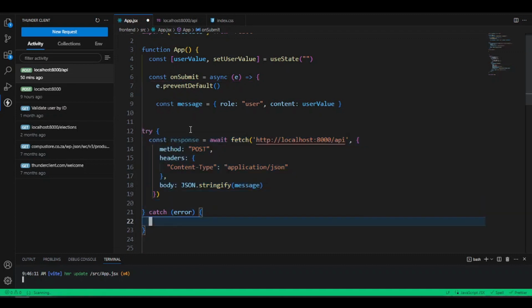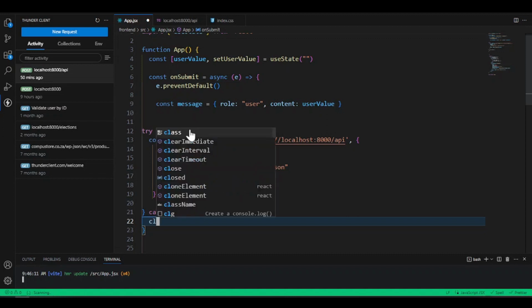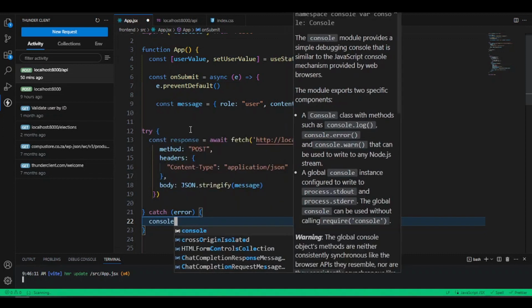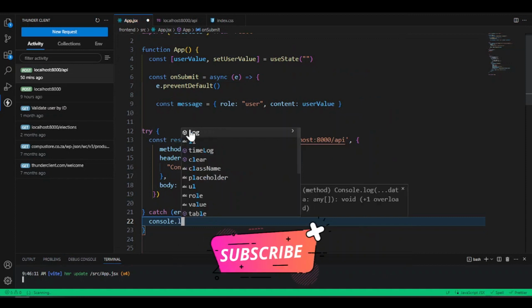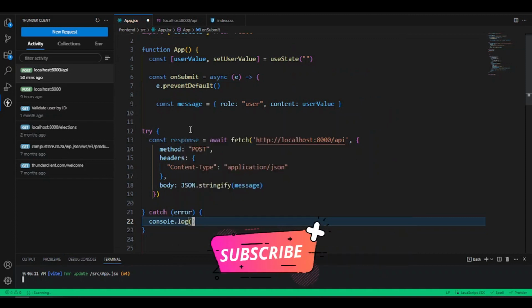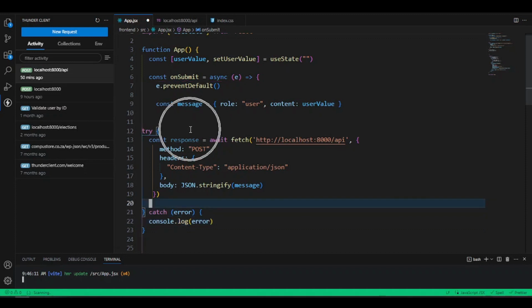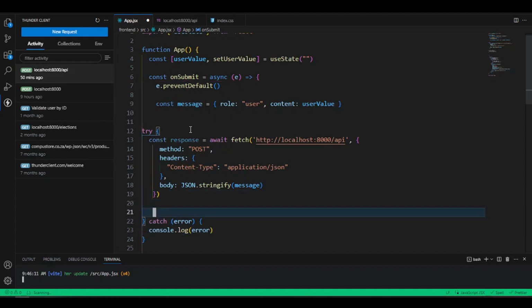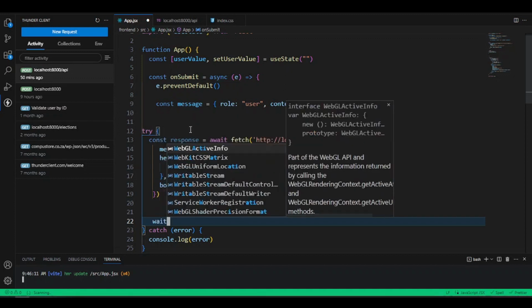So our code will run, but if we get an error, let's just say console.log and then let's log out an error, or this error we get here. Okay, now if the response works correctly, then if we try them and the response works correctly, we would like to do something with them, right? We want to await the response.